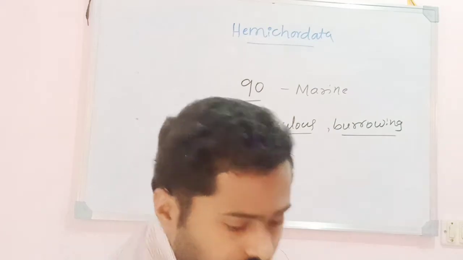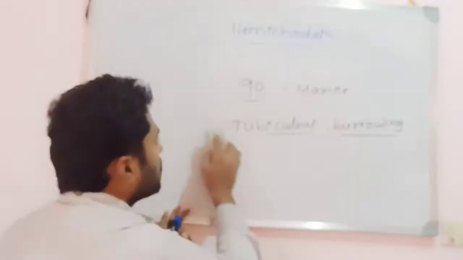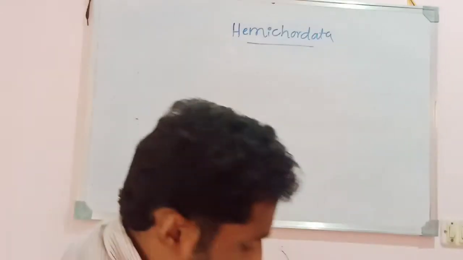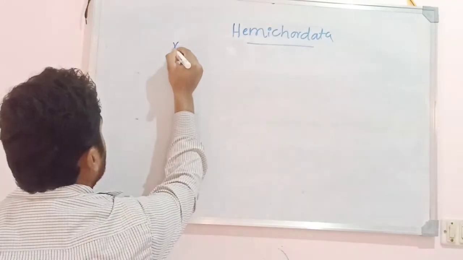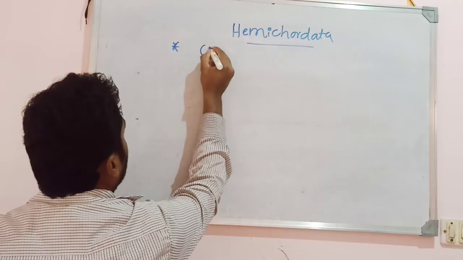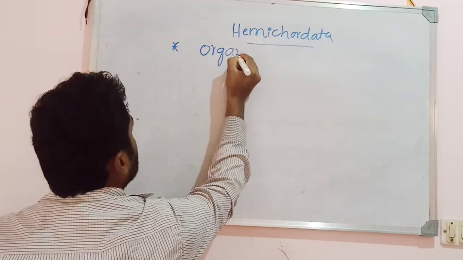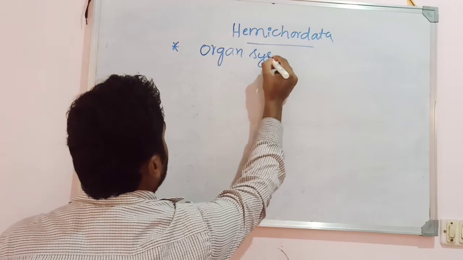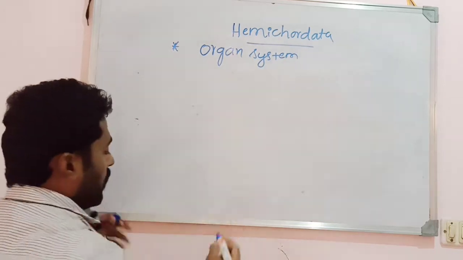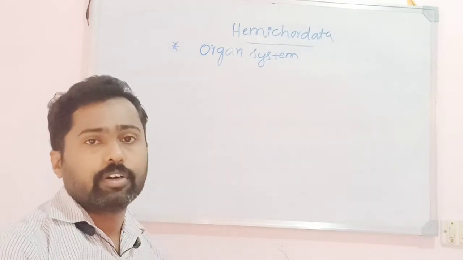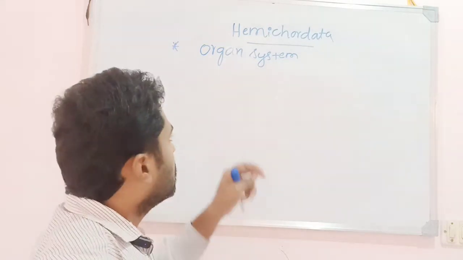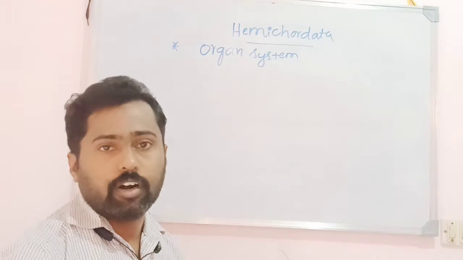So let us look into the general characters of these animals, that is the phylum Hemichordata. Some general characters, about the body organization: they show organ system grade of organization. There are definite organs found in the body to perform definite functions. Hence they show organ system grade of organization.